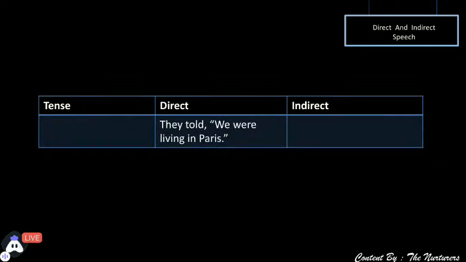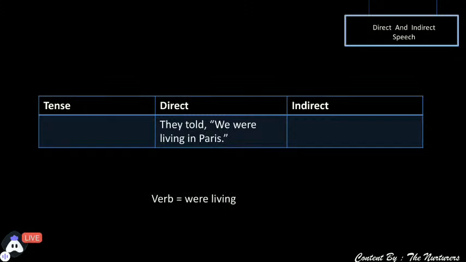Moving ahead to the next one. They told we were living in Paris. Yes, उन्होंने क्या बताया कि वो कहाँ पर रह रहे हैं? वो पेरिस में रह रहे थे. We were living in Paris. So which tense it is? The very first step is to check it out. Are you guessing the correct tense? Yes. Verb is were living. Very good. Were living हमारा इसमें verb है.